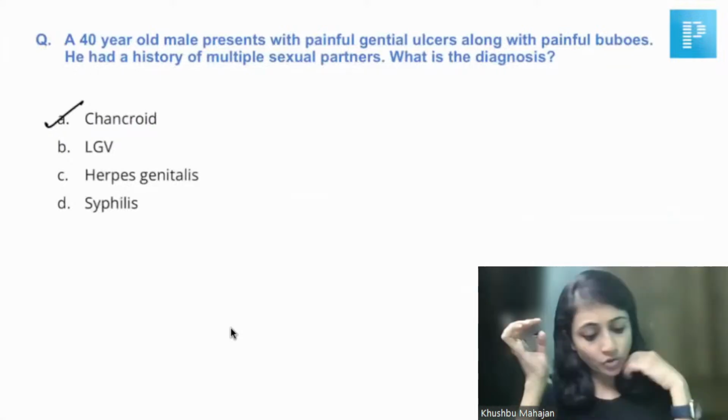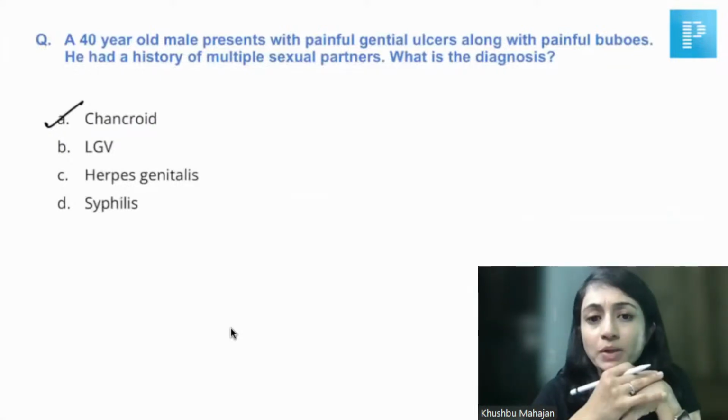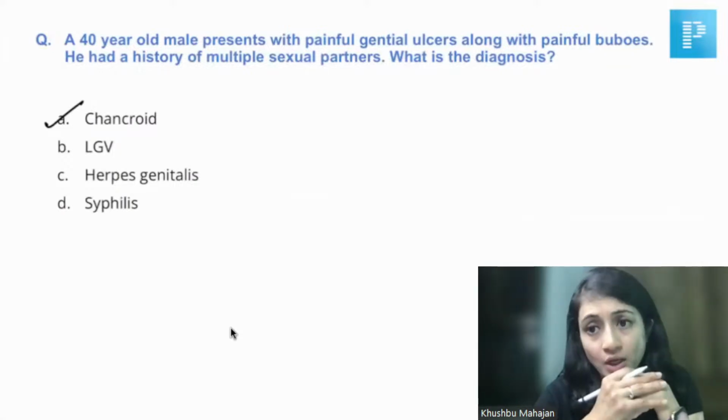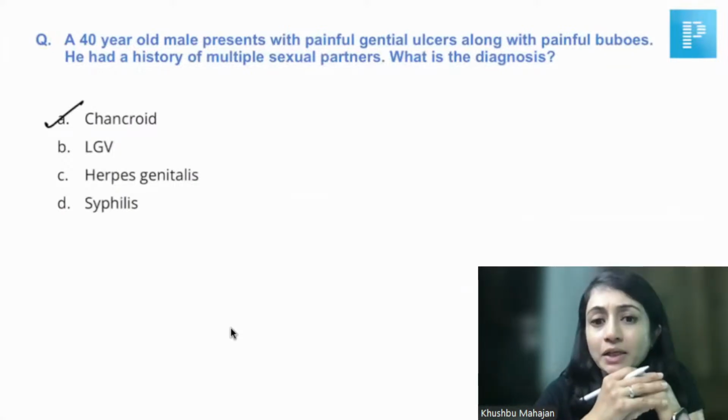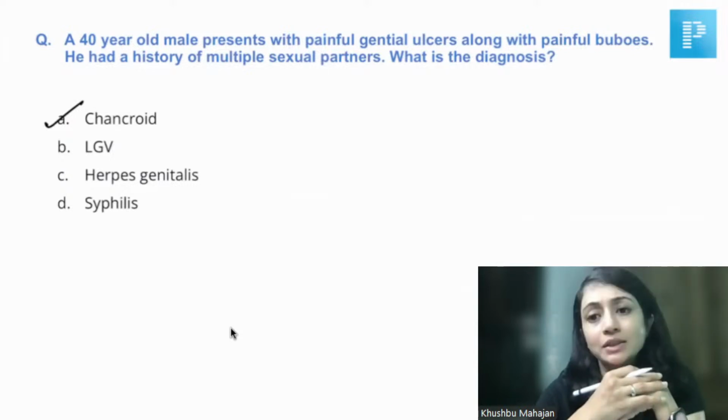I think there's a confusion with herpes. If they wanted to ask you herpes, they would have given you multiple vesicles or erosions. As I had explained in my lectures, when we are talking about herpes genitalis, it's mainly erosions and vesicles rather than ulcers. Also, the term buboes is used for chancroid and LGV.